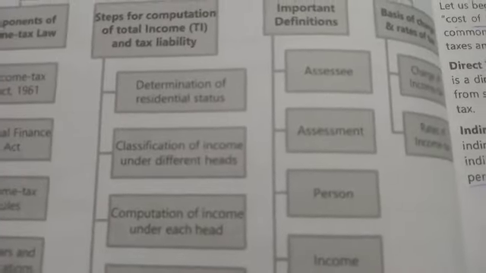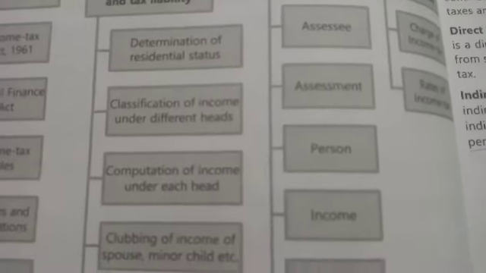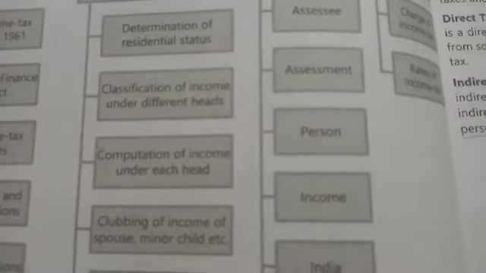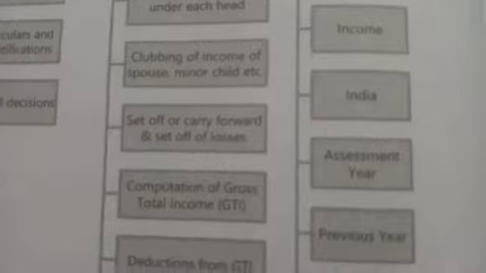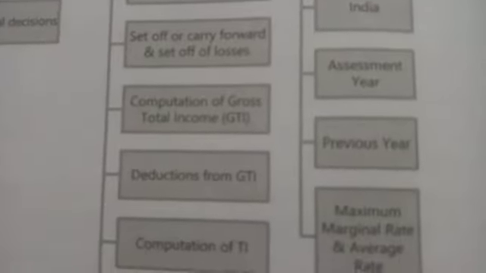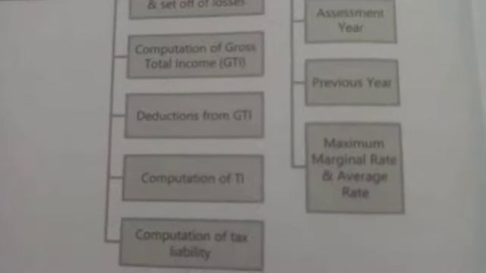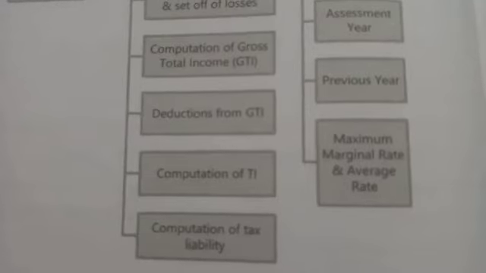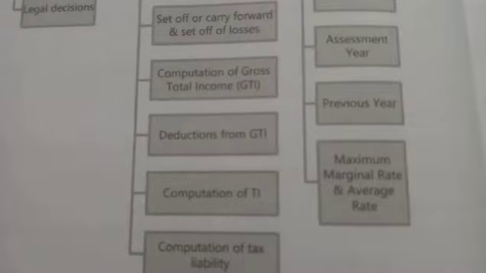First step is to determine the residential status. Second step is to classify under which head of income it will come. Then computation of income under each head. Then clubbing of income of a spouse or minor. Then set off or carry forward losses. Computation of gross total income, deductions from gross total income, computation of total income, computation of tax liability. These are the 9 steps.